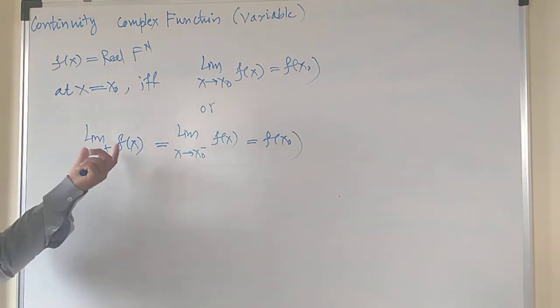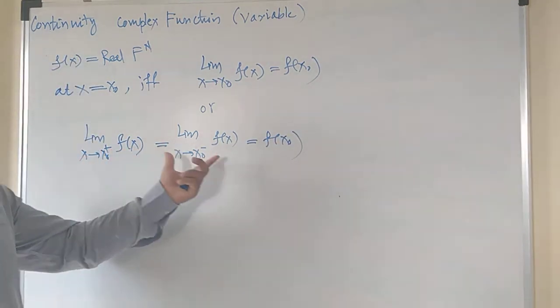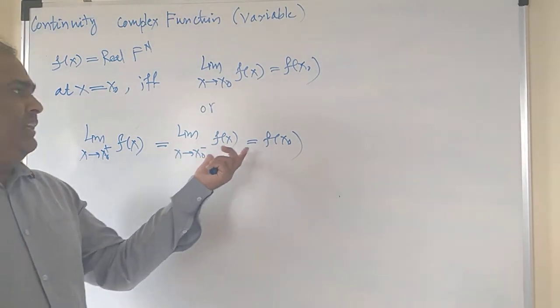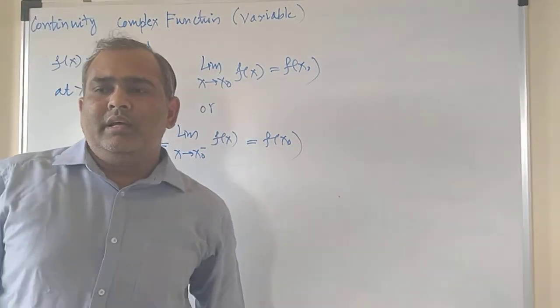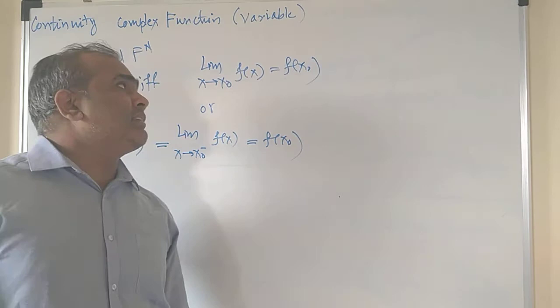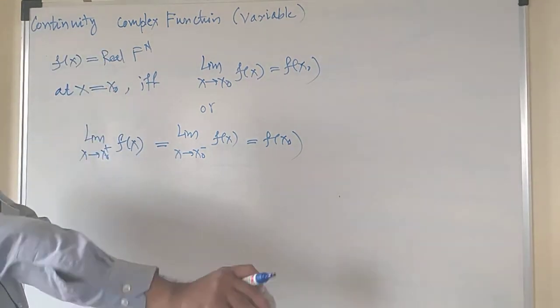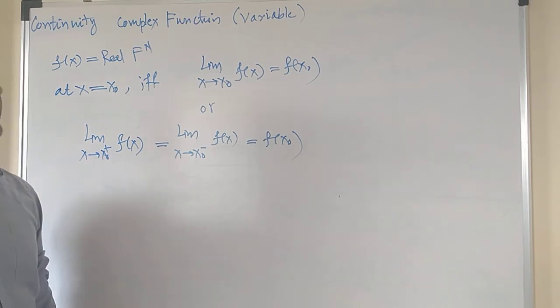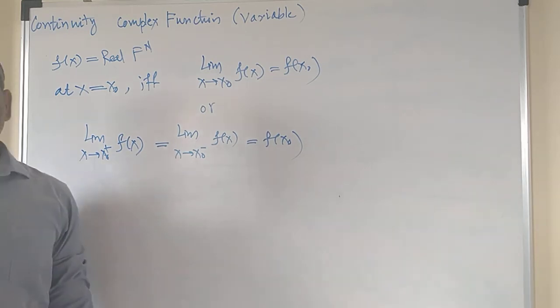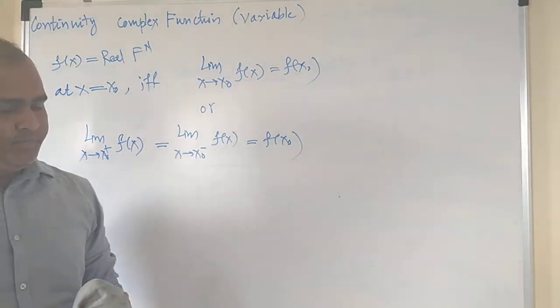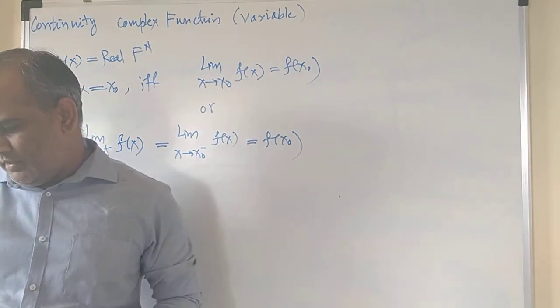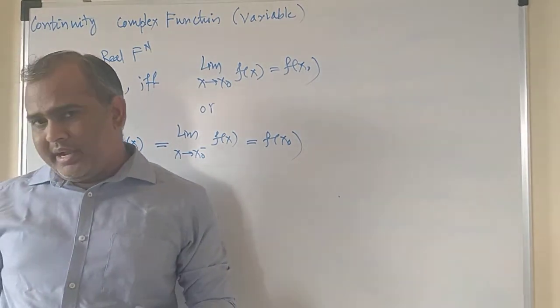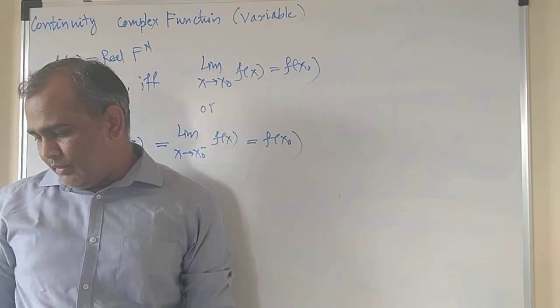What it means is, if the right hand side limit and left hand side limit are equal to f of x naught, then the given real function f of x is said to be a continuous function, right? And I think this is a well understood example, and you need not take an example for this.